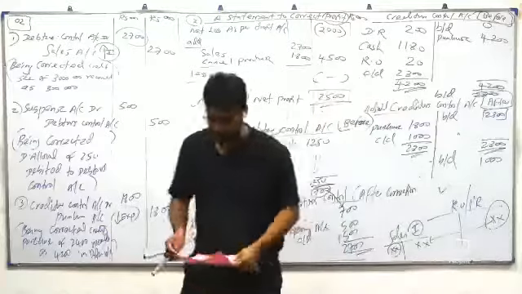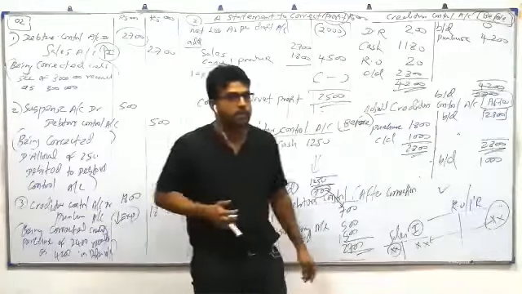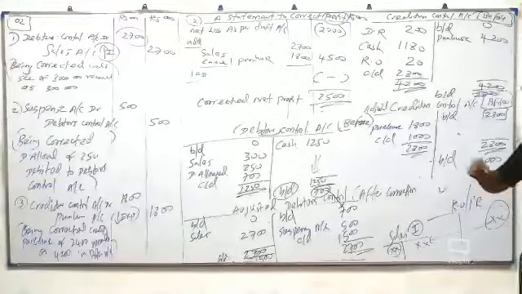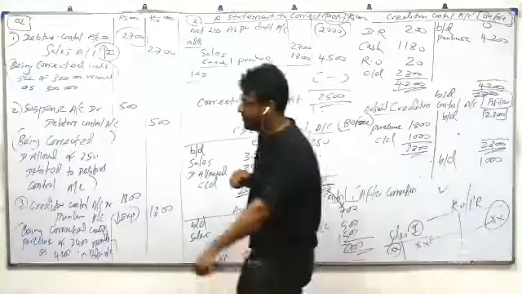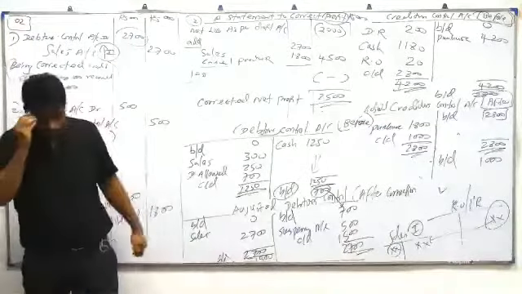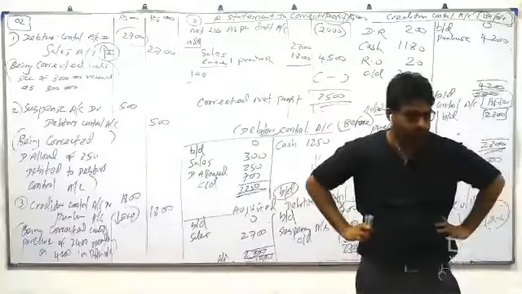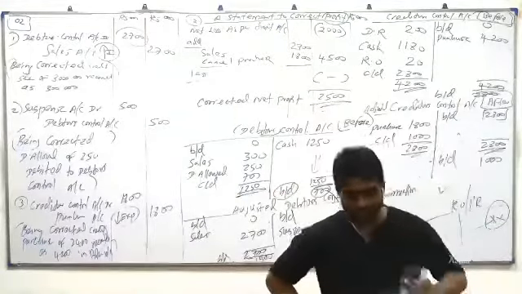Question 1. Quickly do it. Come on. Question 1, please. You can do it like this. Try. Question 1, try please, all of you. Without my support, do it.